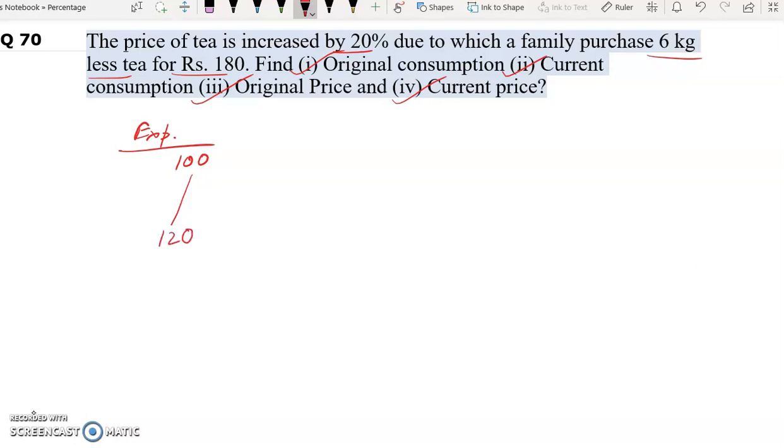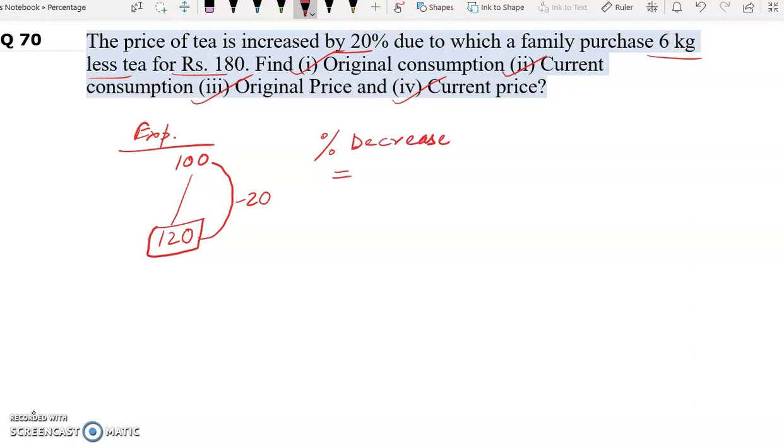Now the family purchased 6 kg less tea. That means their expenditure is the same. So now the price is 120. We will have to decrease their consumption to make it 100. So the decrease is how much? Minus 20.